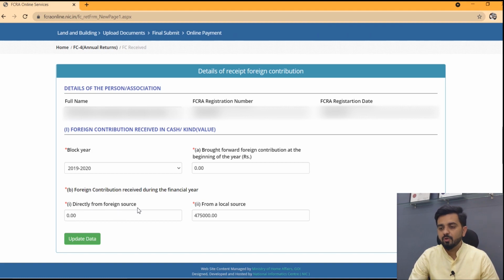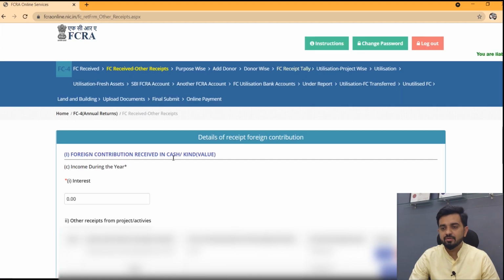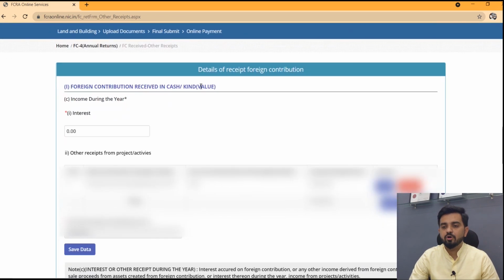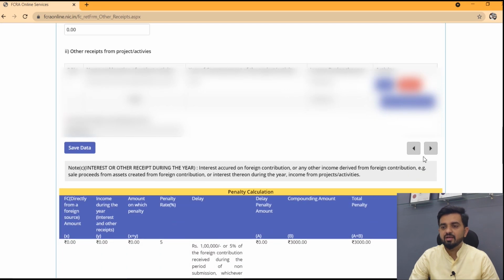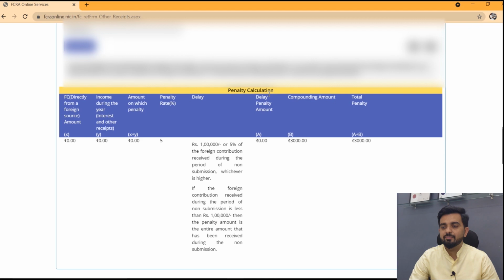Put all these figures and don't forget to update the data before going forward. The next tab is for other income. This might include your interest portion as well. Put in these figures and save the data, then the system will auto-calculate the penalty amount.